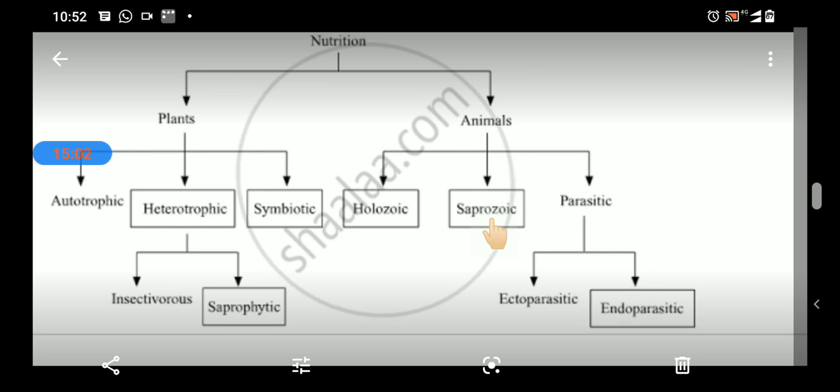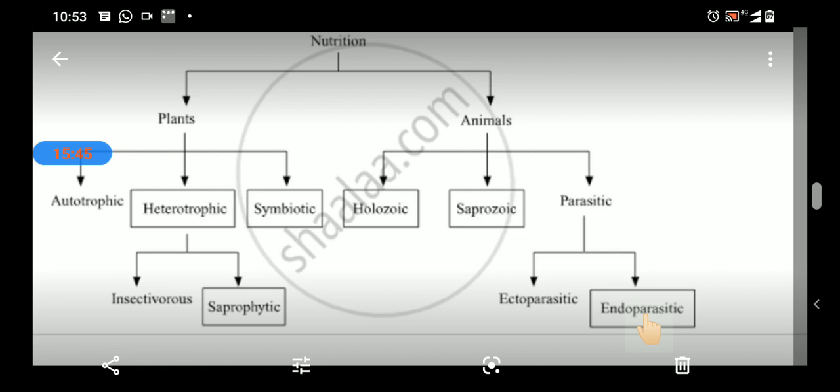Saprozoic nutrition is the nutrition in which animals obtain nutrients from dead decaying bodies of other animals. For example, houseflies, ants and spiders. Parasitic animals are those animals which depend on other animals for their food. They can only obtain food from the animals on whom they depend. This is called parasitic. There are two types of parasitic animals, ectoparasitic and endoparasitic.